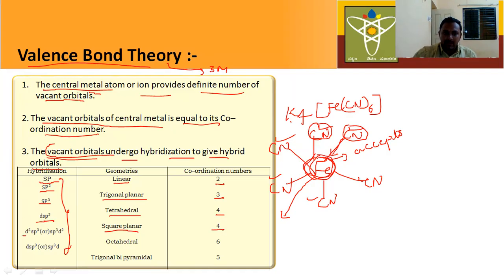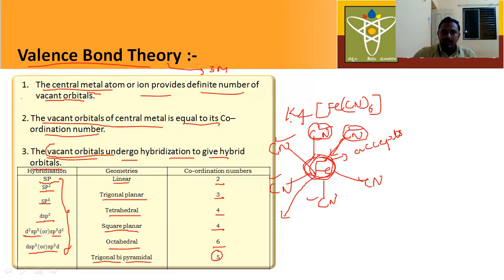If they undergo d2sp3 or sp3d2 hybridization, the complex is octahedral, and the coordination number is 6. If they undergo dsp3 or sp3d hybridization, the shape is trigonal bipyramidal, and the coordination number is 5.